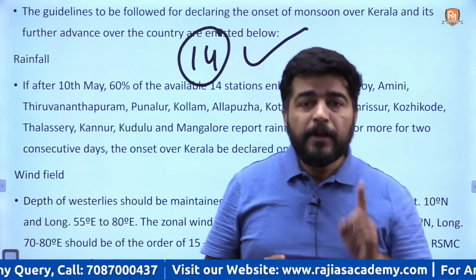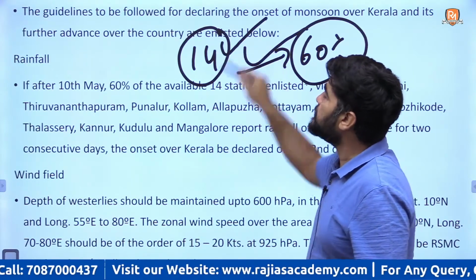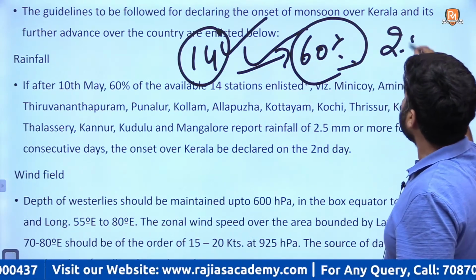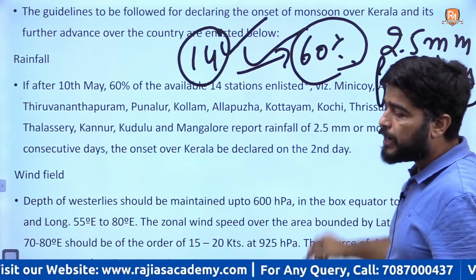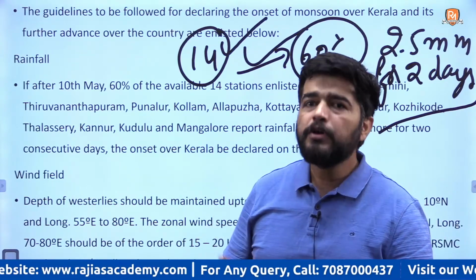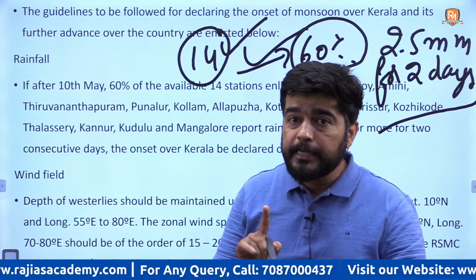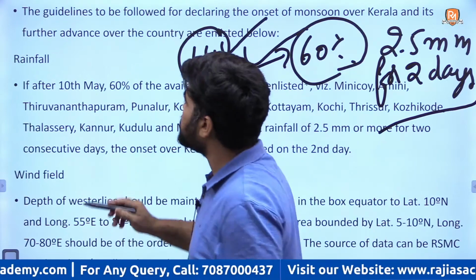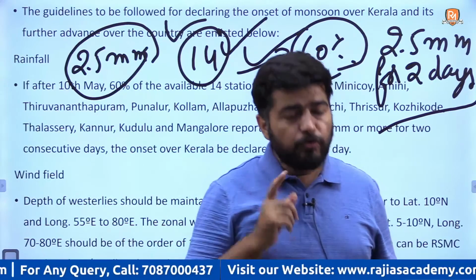If 60% of these 14 centers get rainfall of more than 2.5 mm for 2 continuous days, then we consider it as arrival, or onset, of monsoon, with other conditions. There are a few other conditions also. First is that 14 centers where continuously for 2 days rainfall is more than 2.5 mm, we consider it as onset of monsoon.